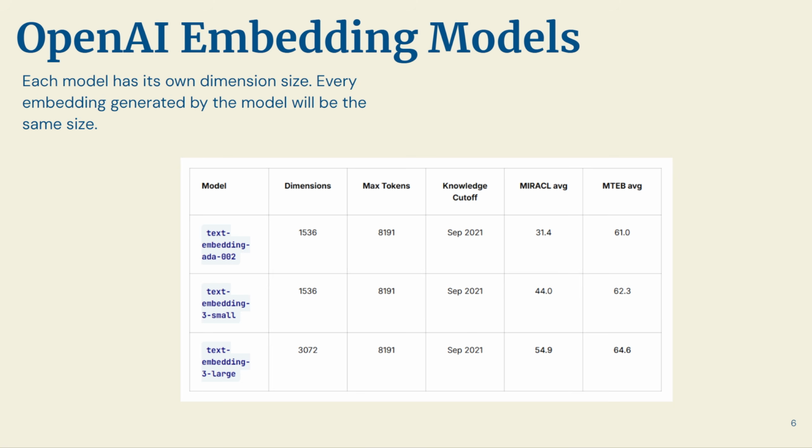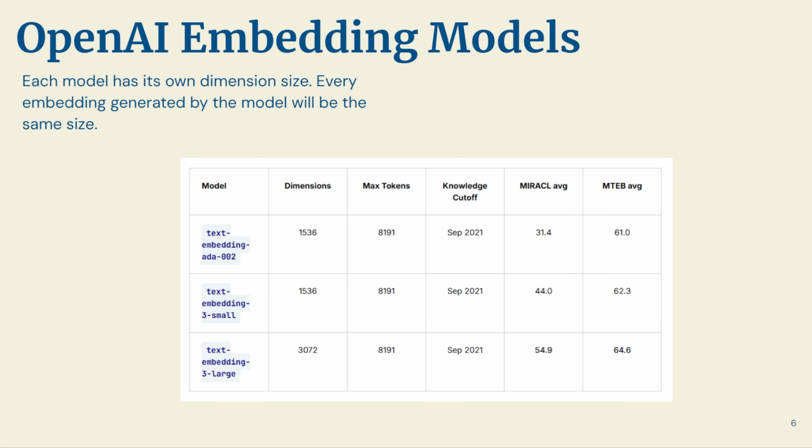So there's thousands of embedding models that we can utilize. There's open source ones, there's proprietary ones like OpenAI. There's an entire leaderboard that we'll be taking a look at where you can see all of the different embedding models available. So here's a few of the OpenAI embedding models, just because it's so popular. We have the model name: text-embedding-ada-002, text-embedding-3-small, and text-embedding-3-large, which are the two latest embedding models from OpenAI at the time of recording.